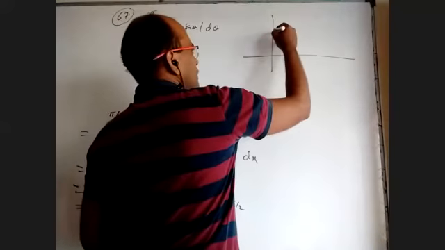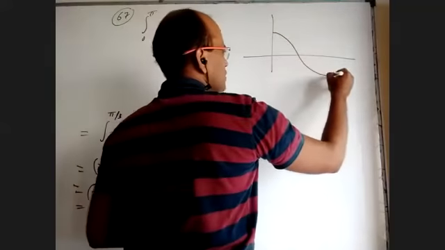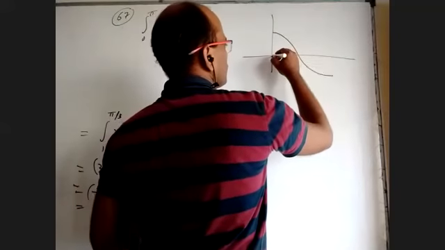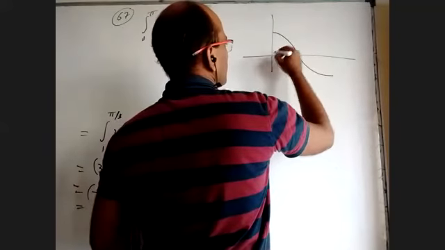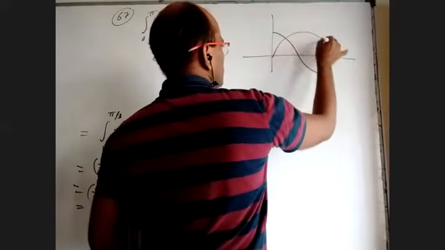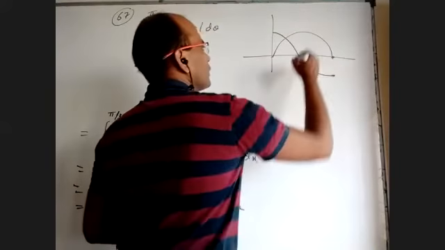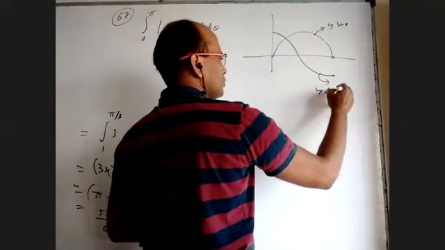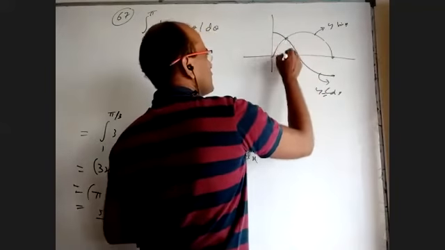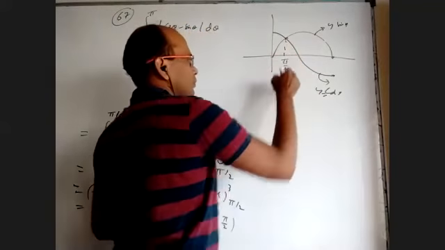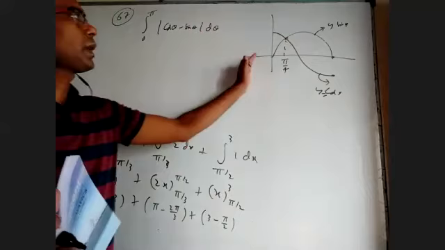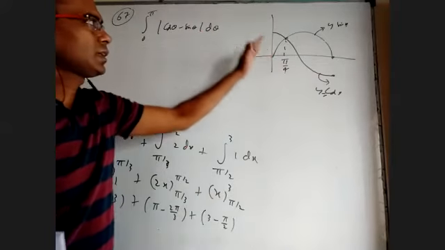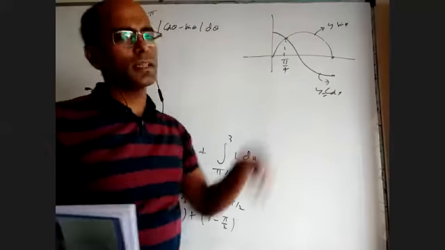Between 0 to pi, the graph of cos is like this. The graph of sine is this one. This is y equal to sin x. This is y equal to cos x. And they'll intersect at pi by 4. So up to pi by 4, cos is higher than sine. After pi by 4, sine is higher than cos.